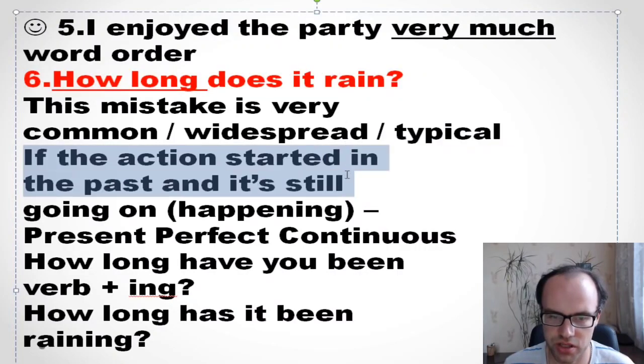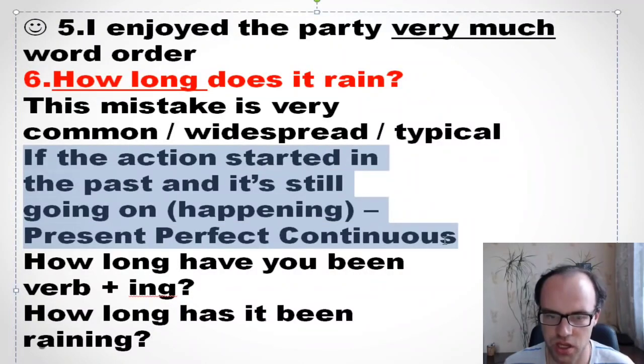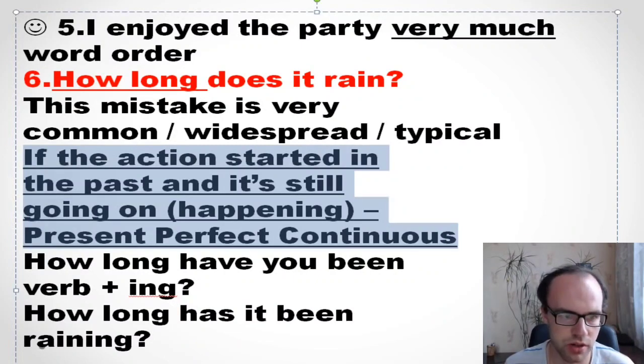So if the action started in the past and it's still going on or happening, you need to use present perfect continuous. So we use it with how long. Okay?